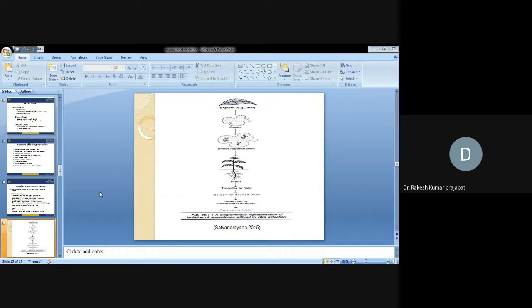Here is a diagrammatic representation of this approach. You can see the explant, a leaf. The explant is placed onto the medium for callus induction.